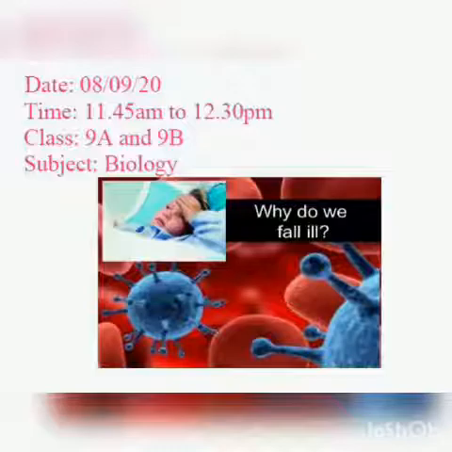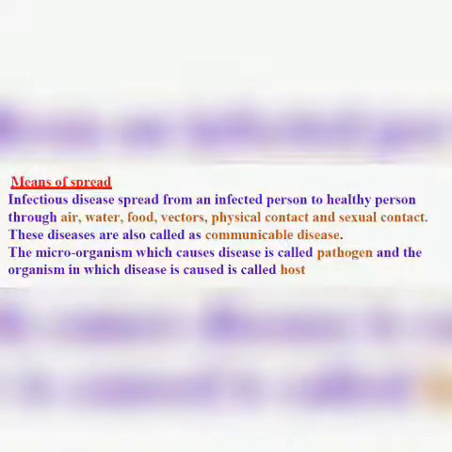Now infectious diseases spread from the infected person to a healthy person through air, water, food, vectors, physical contact and sexual contact. These diseases are also called communicable diseases because they can be communicated to the healthy person through air, water, food, vectors, physical contact and sexual contact.